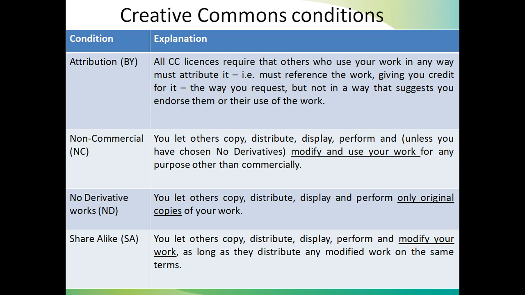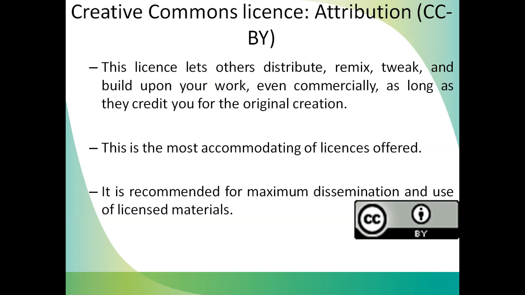So these are the different licenses, and individually you can see, in the case of CC by, CC and by, this is the logo of this license. Suppose I have taken this license for my content. This license lets others distribute, remix, tweak, and build upon our work, even commercially, as long as they credit you for the original creation.